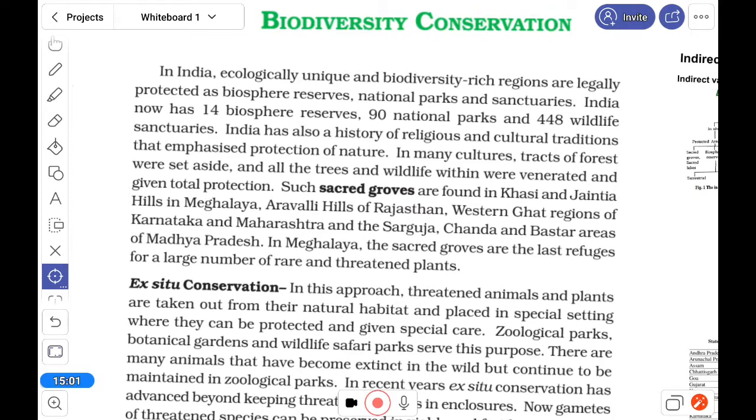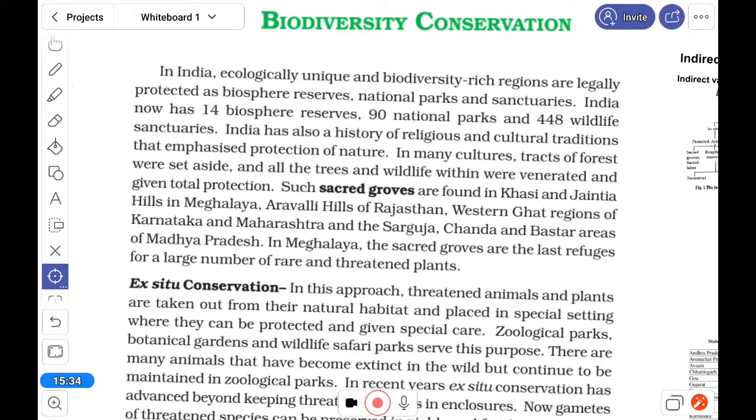Taboo oriented, that is, certain plants and animals they worship, they will not eat them, they will not kill that animal or plant. In Bengal it is also there: bamboo, neem, mulberry plants are not destroyed by the local people.